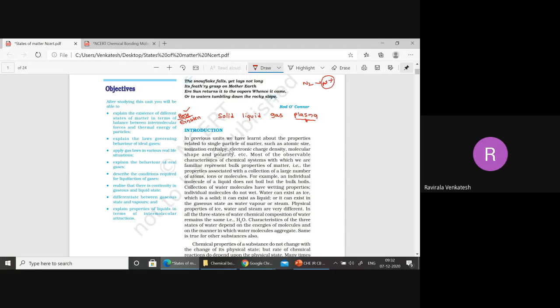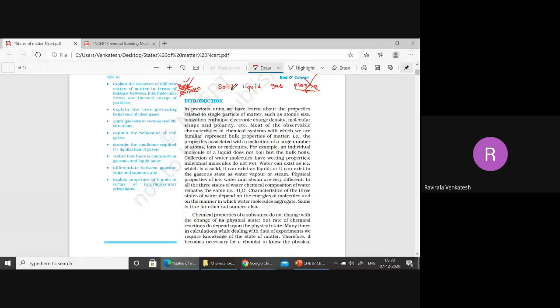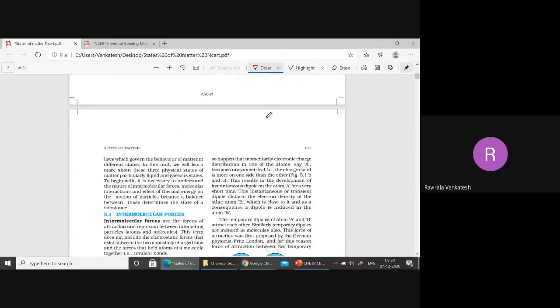This exists in the sun and stars, isn't it? Because of the combustion, they exist in the form of plasma. But these two we do not have in the syllabus. Leave it this way. Now, whenever you heat solid, we get liquid. If you heat liquid, we get gas. That we will discuss in detail.